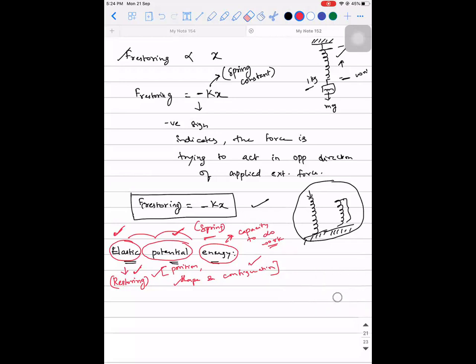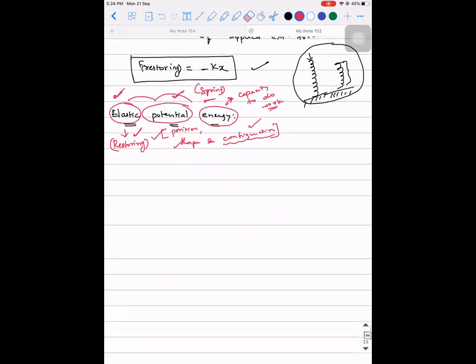A simple pendulum, sir? No, a simple pendulum is not elastic. It is oscillating, but it's not a restoring force of the elastic kind. You cannot call it elastic; it will only have gravitational potential. I'm not talking about the position, I'm talking about the configuration. When you take a simple pendulum, it is coming back to its original position. This is called a restoring force only, I accept it. But here I'm talking about restoring the configuration.